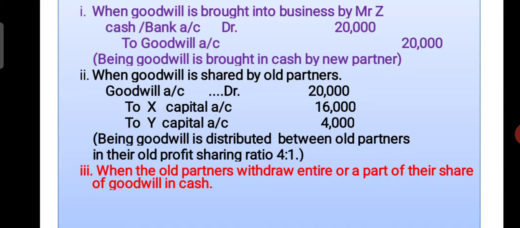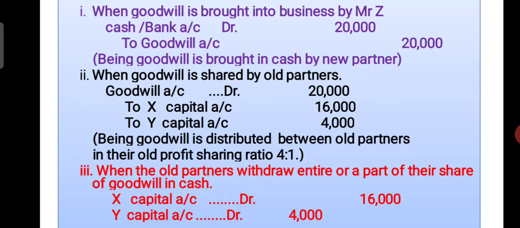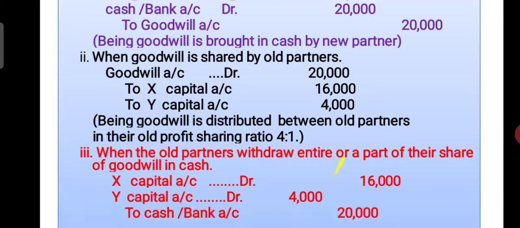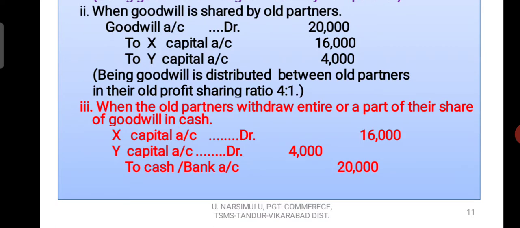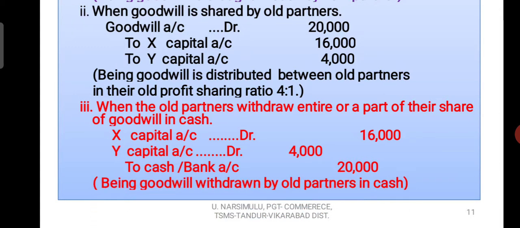And come to the third point. What is the third point? When the existing partners take away their share of goodwill from the business. For that we write an entry. What is that entry? X capital account debit, Y capital account debit to cash or bank account. X capital account 16,000 rupees in the debit column, and Y capital account 4,000 in the debit column, to cash or bank account credit column 20,000. So narration: being goodwill withdrawn by old partners in cash.